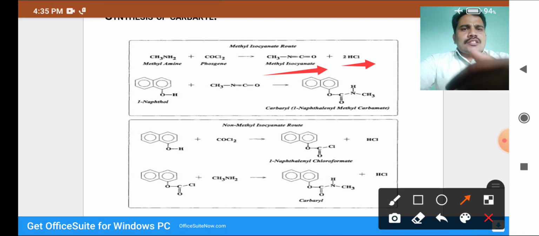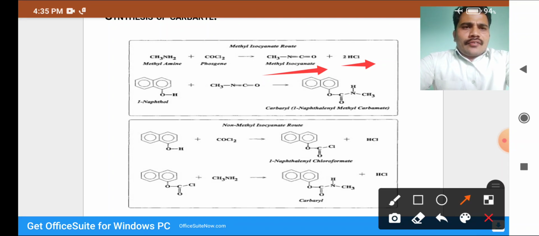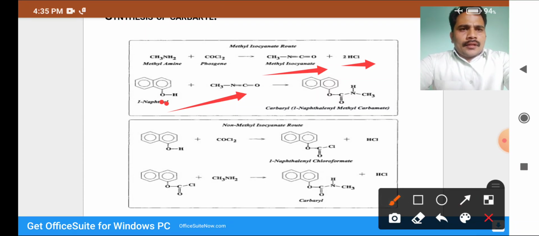Again, naphthol reacts with methyl isocyanate: the lone pair of electrons on the oxygen atom directly attacks the carbon atom. After that the bond shifts to give the NH bond, and the group finally shifts to this side to give carbaryl.